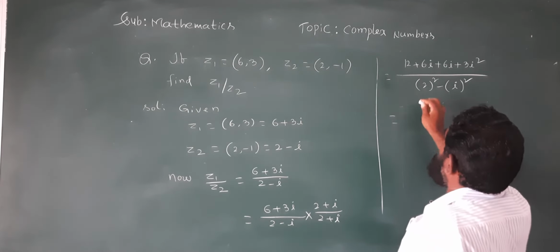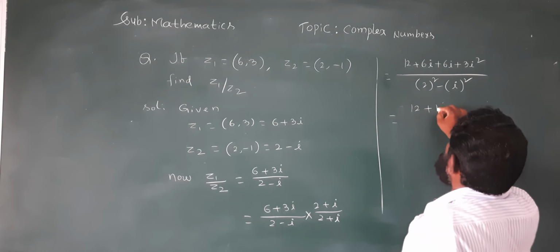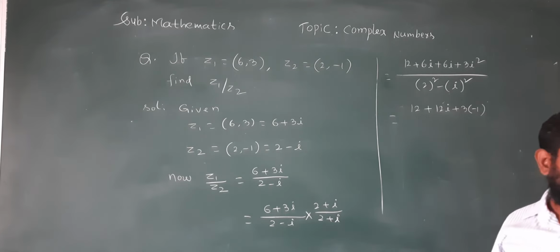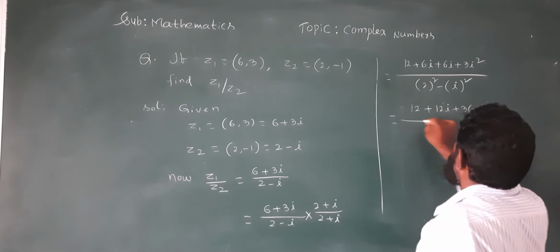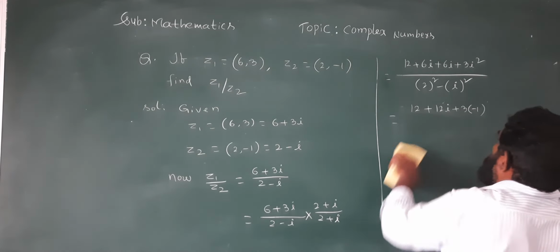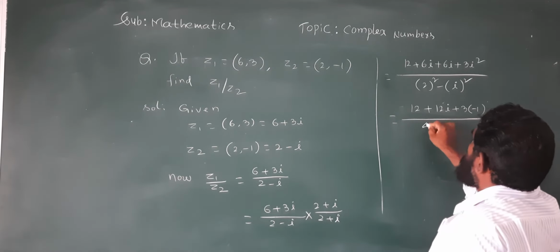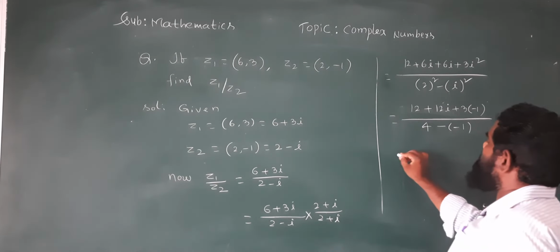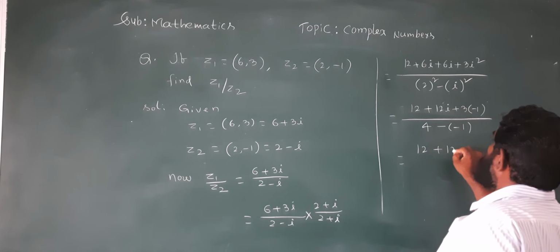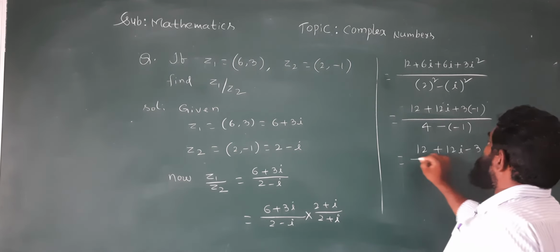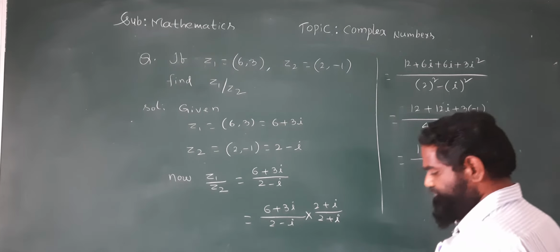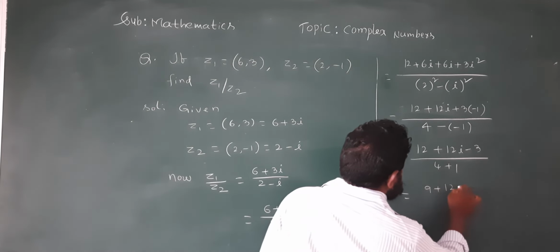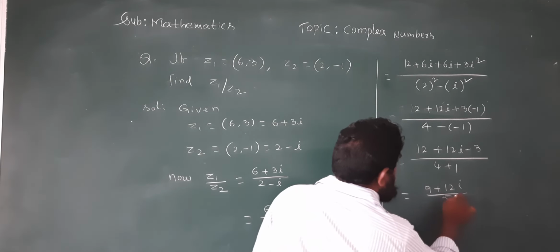So it can be taken as 12 plus 12i plus 3 into i square value minus 1. Understand? So the denominator is 4 minus i square, value minus 1. So it can be taken as 12 plus 12i minus 3 by 4 plus 1. So 12 minus 3, how much? 9 plus 12i by 5.